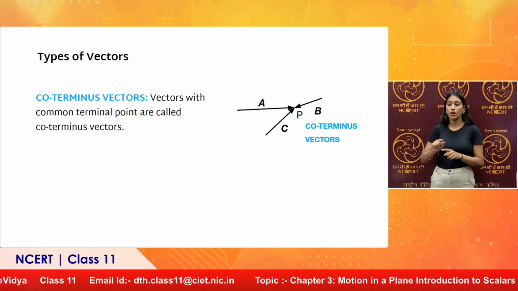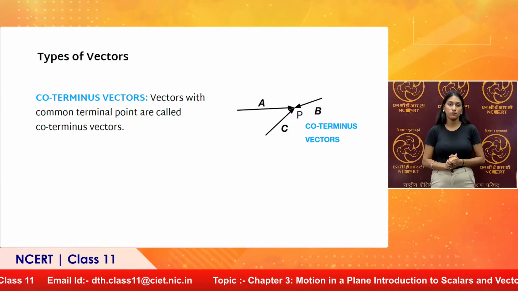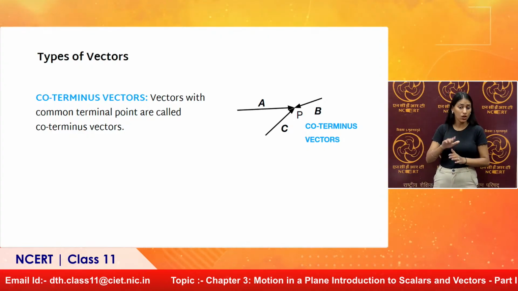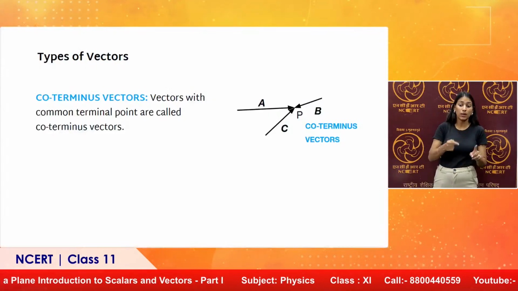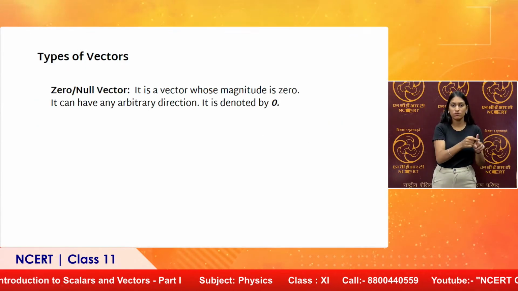For example, you must have seen people sometimes, when a tent is erected, there are a number of workers who hit a peg at a particular point. So their forces are coterminous because they are terminating at the same point. Right. Such vectors are coterminous vectors.